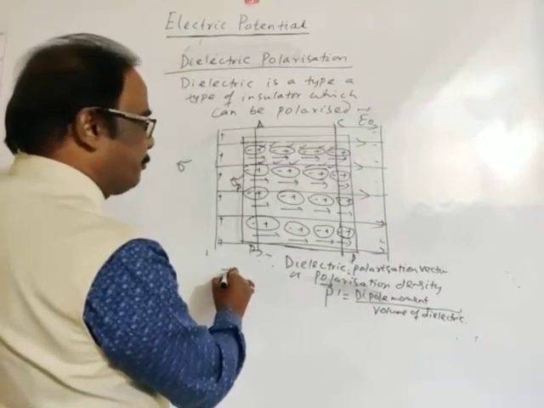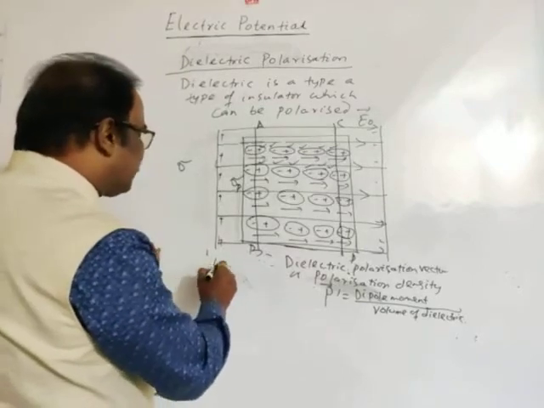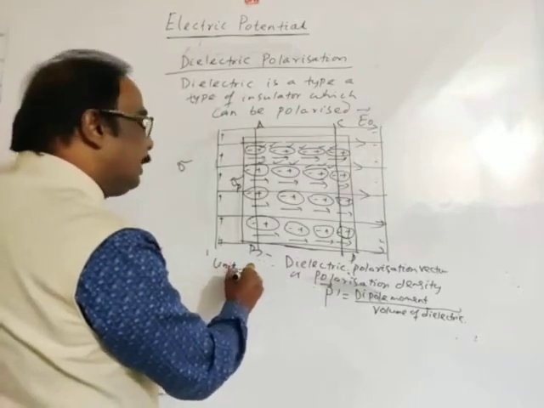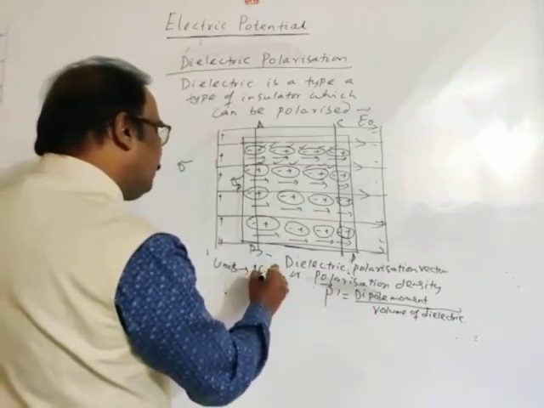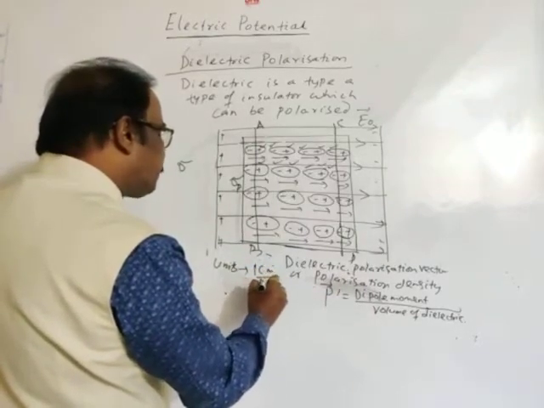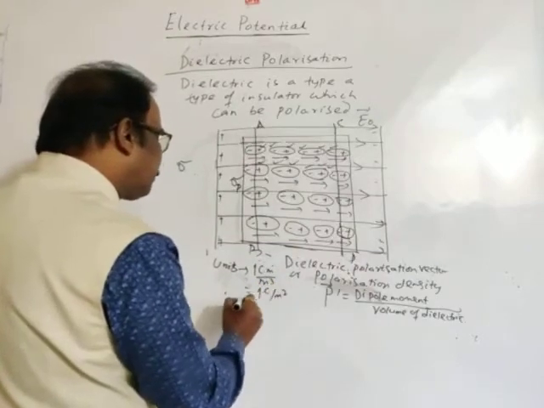P dash. P dash is equal to... first let's take units. In SI, dipole moment is Coulomb into meter, volume is meter cube, so finally it is Coulomb per meter square.